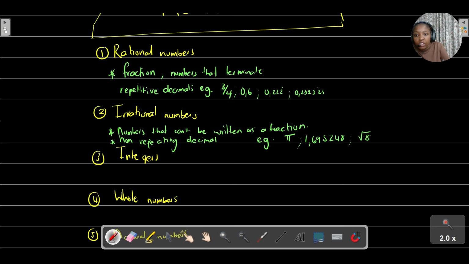So for example, I can say -2, -1, 0, 1, and 2, all the way to positive infinity. All of these numbers are considered integers.